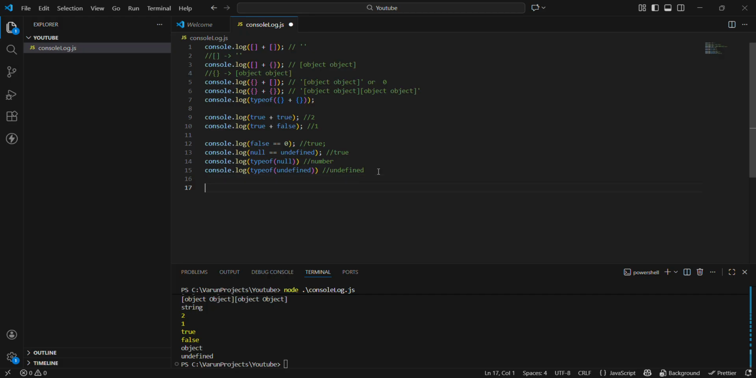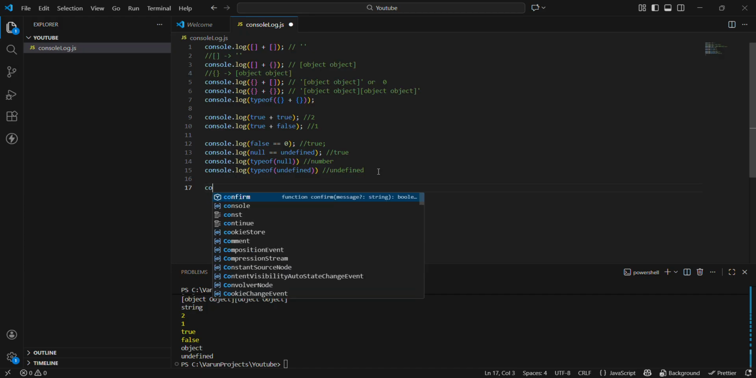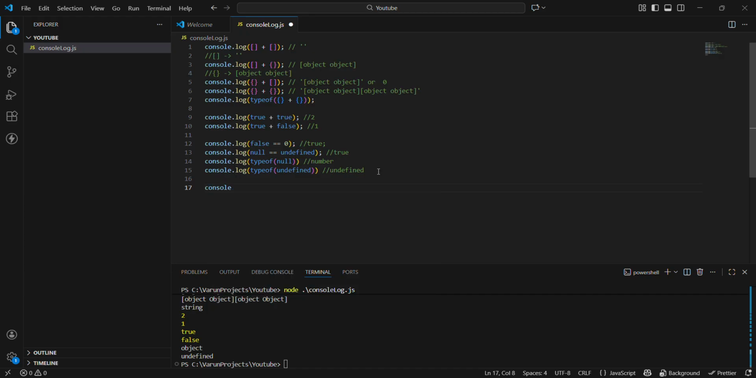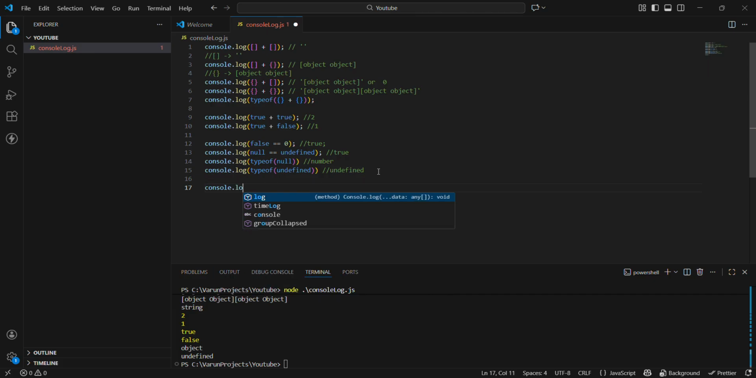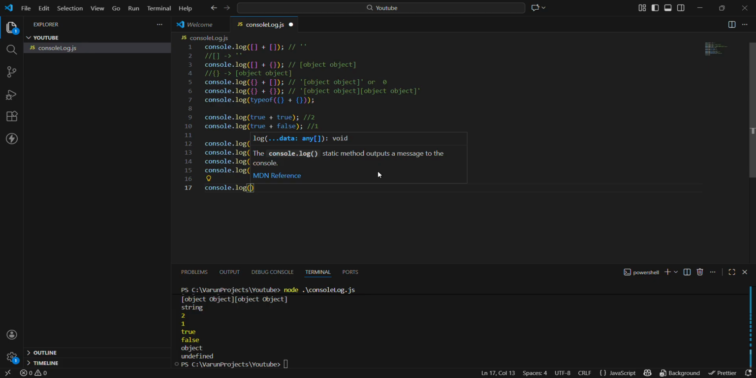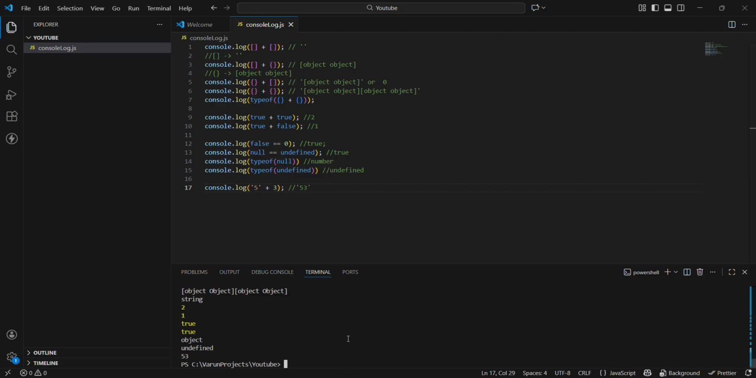Okay, let's jump into the next one. Yeah, guys, this is a question which I think many of you will fumble. Let's see if you are able to get this answer. So '5' + 3, what will be the output? Yes, guys, it will be 53, but as a string. Remember this, guys, this is very important. The output is a string.